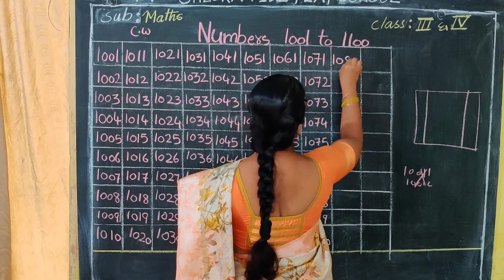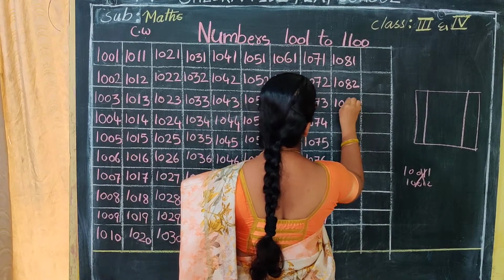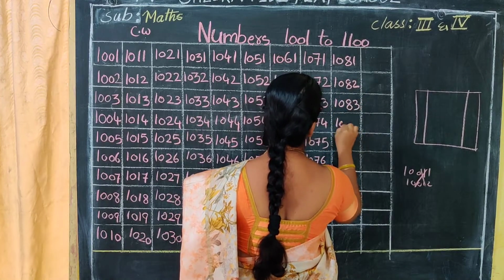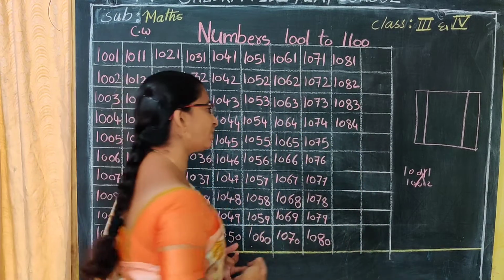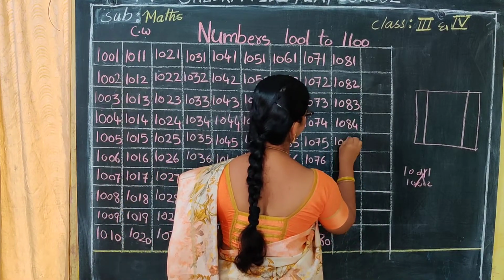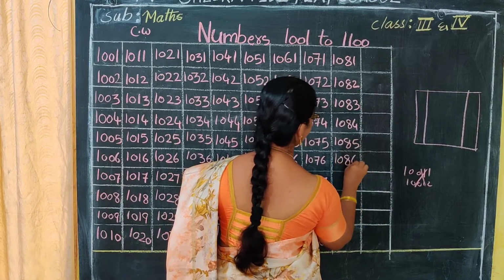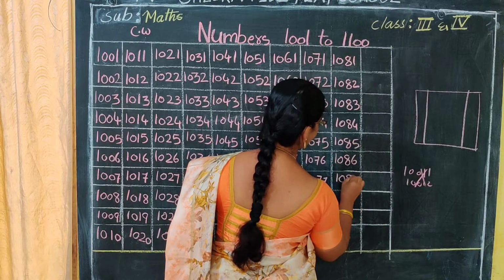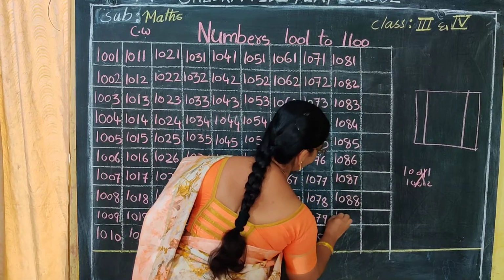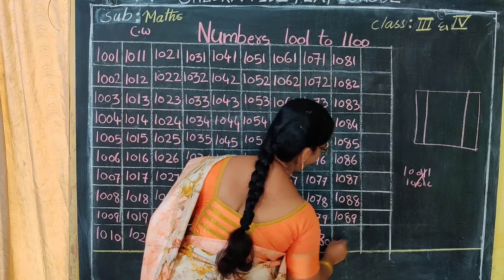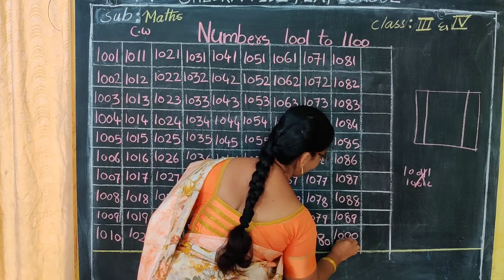Okay, 1081, 1082, 1083, 1084. You can call it as one thousand or you can call it as a thousand, whatever it is, correct, Nana. 1085, 1086, 1087, 1088, 1089. 1089 after what will come, Nana? Yes, 1090.